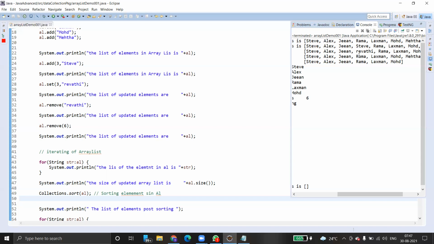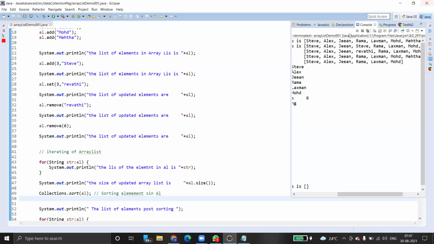Once you declare an array, you can't add more elements than you have already declared. That means if you declare 5, more than 5 elements you can't add. Whenever you want to create an object that can dynamically grow and shrink after addition and removal of elements, then you can go for an array list.